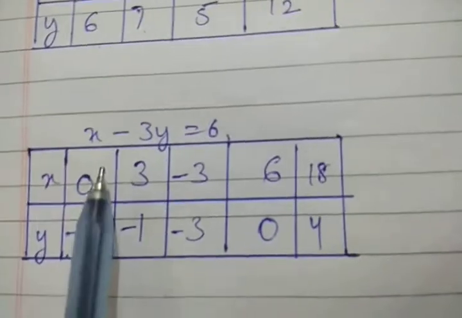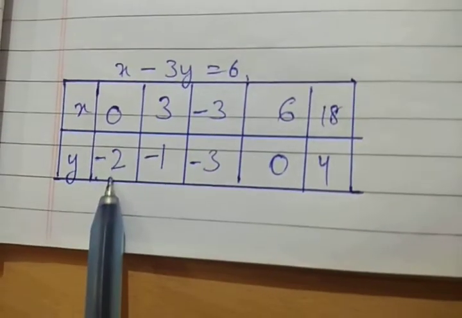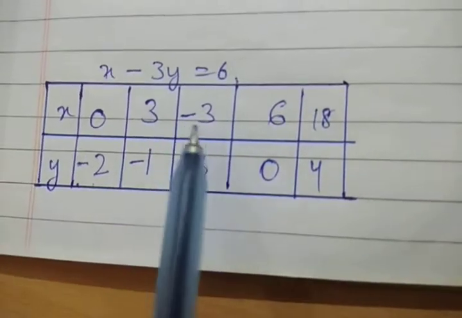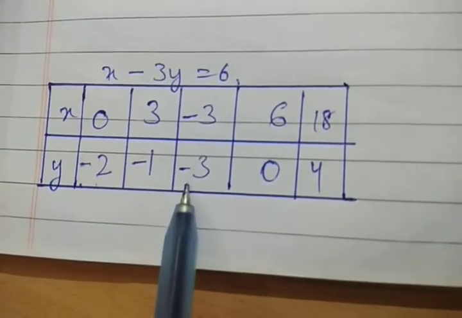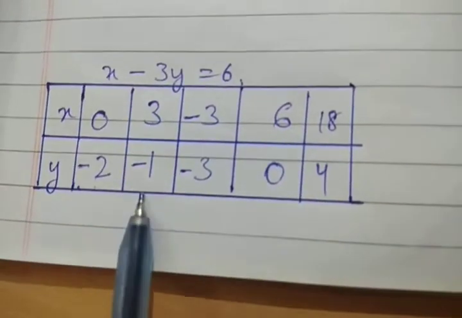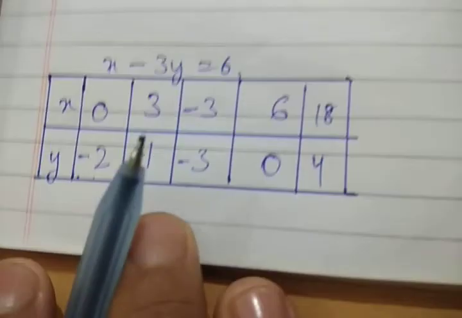For the second one, x minus 3y equal to 6, coordinates are x equal to 0, y equal to minus 2; x equal to 3, y equal to minus 1; x equal to 6, y equal to 0. By substituting the value of x we can find the value of y, and similarly we have found the values.